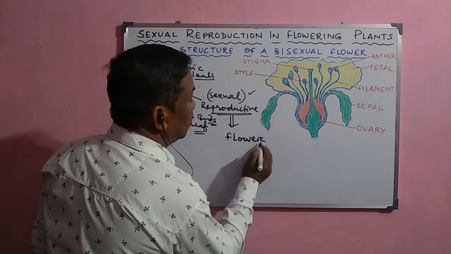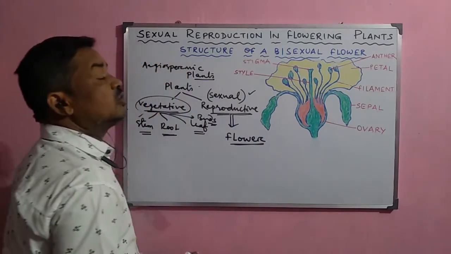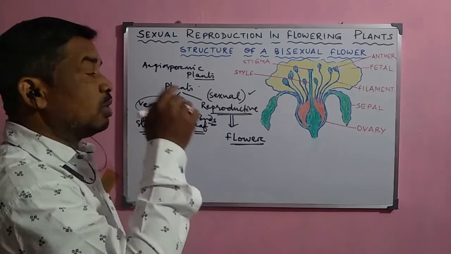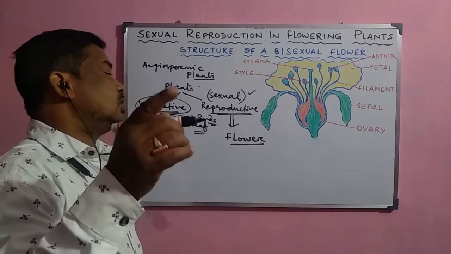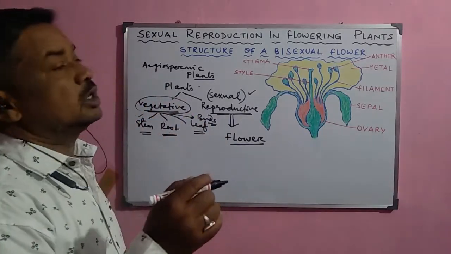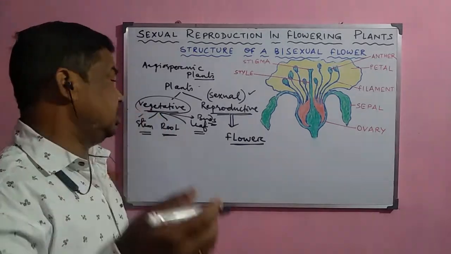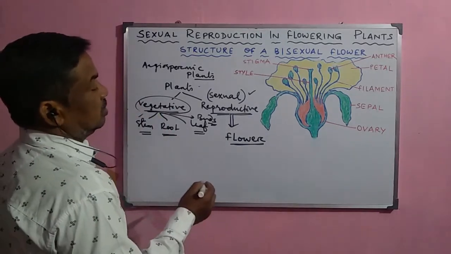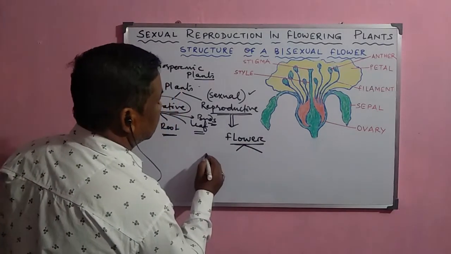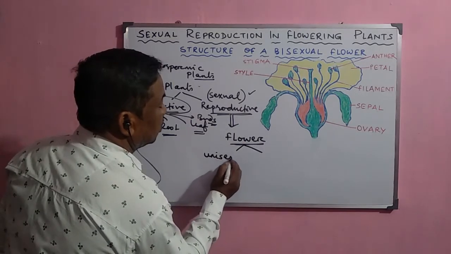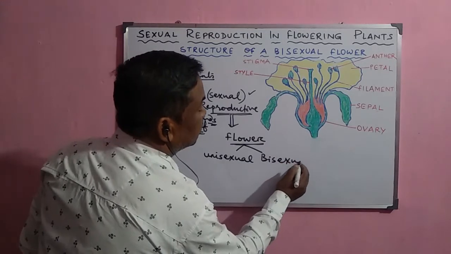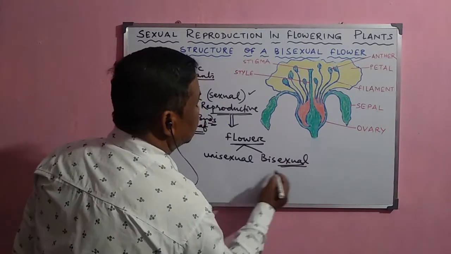Then what is this flower? A flower is a modified shoot. Actually, it is developed from the plant, but this part is specially designed for the sexual reproduction process, and by this process the new generation is continued on the earth. Now flowers are basically of two types: either unisexual flowers or bisexual flowers. Then what are unisexual flowers and what are bisexual flowers?